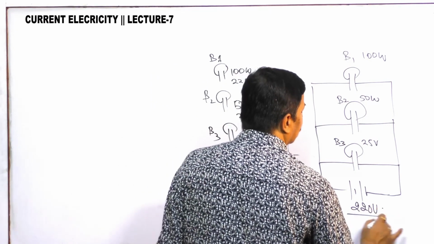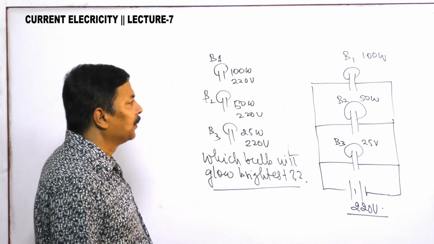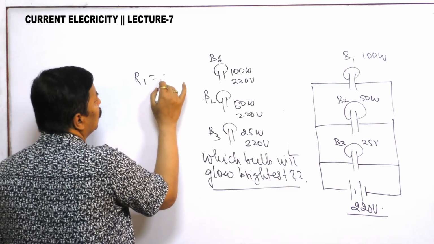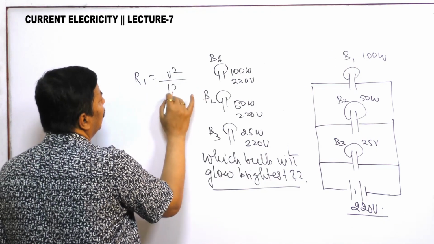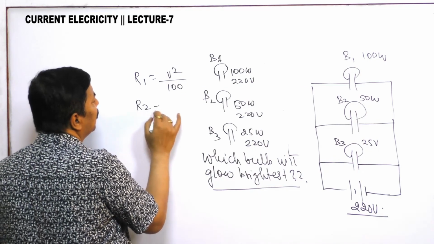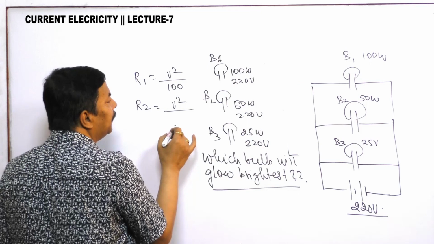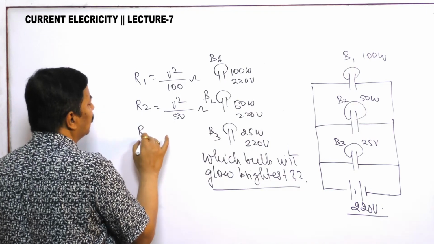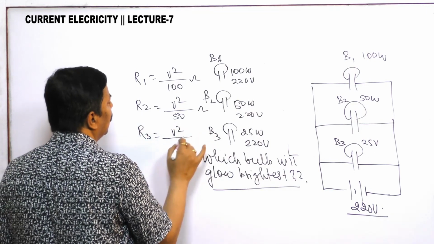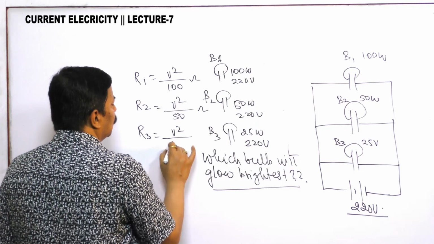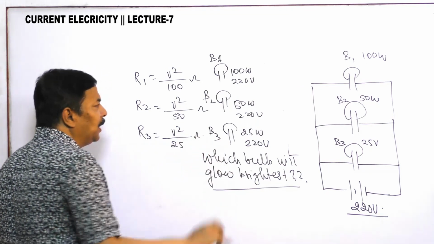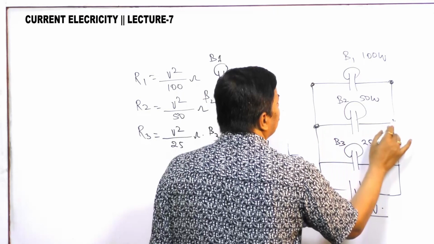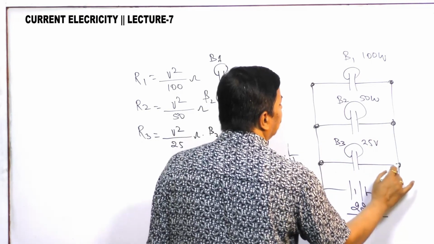In this situation you will observe, again, resistance R1 is equal to V square by 100, R2 is equal to V square by 50 ohm, R3 is equal to V square by 25 ohm. Now in parallel combination, voltage remains the same. The potential difference across each bulb remains the same.